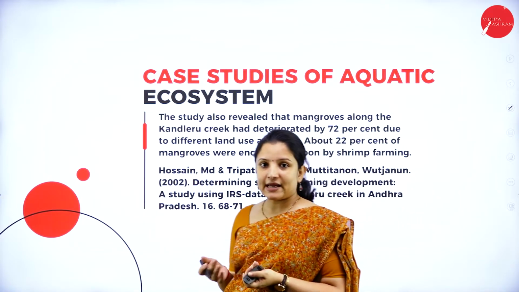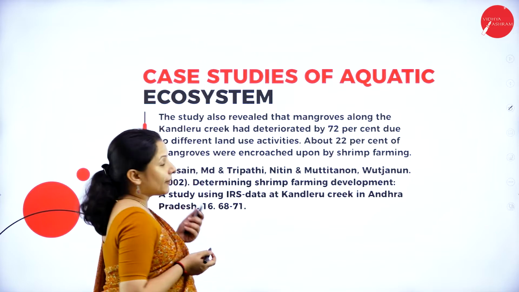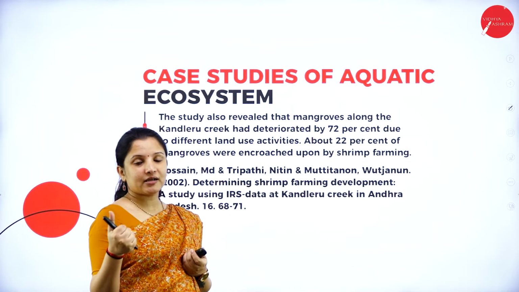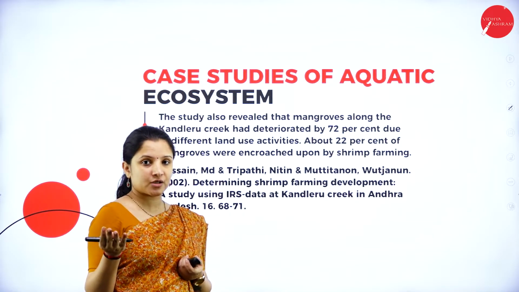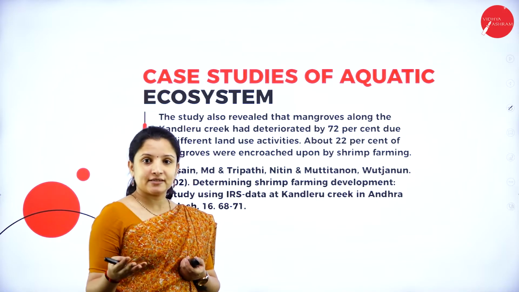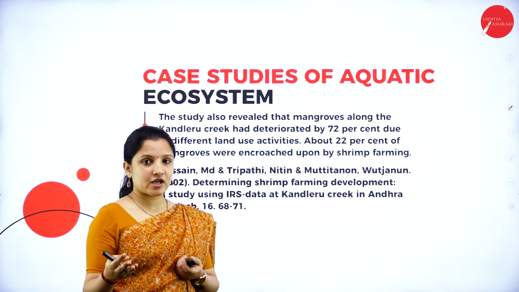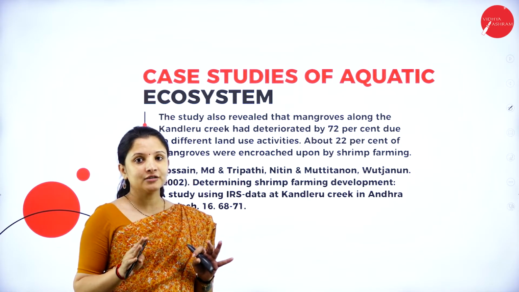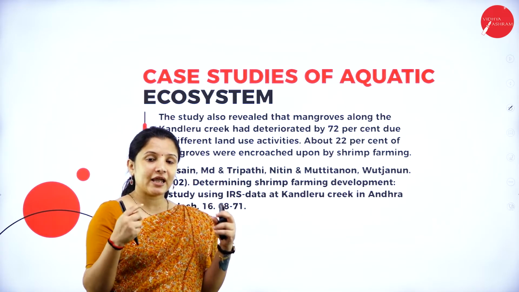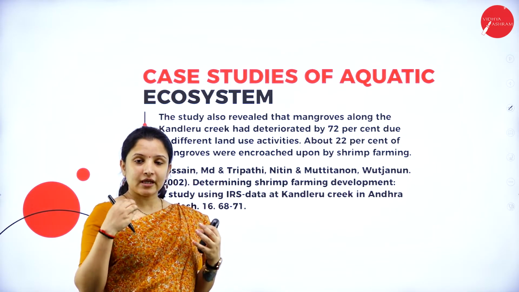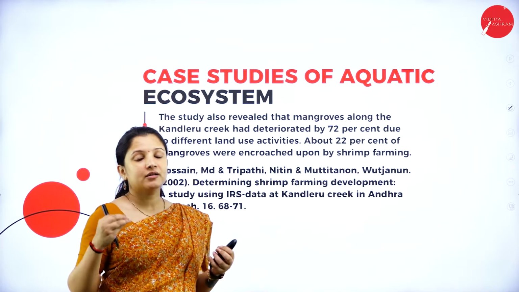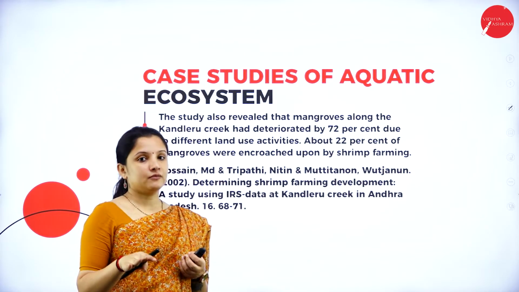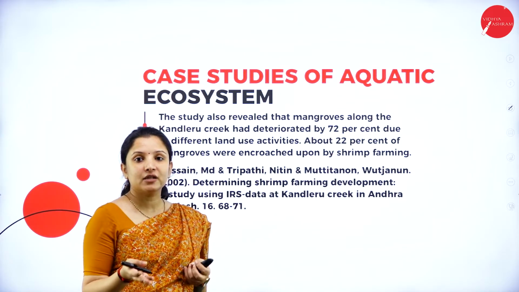So what was the exact finding? The study revealed that in Kandleru Creek they went in for intensive shrimp farming, which led to an increase in nitrogen content in the lake, and therefore eutrophication of the lake. Eutrophication, I can call it the death of the lake. Why? Because if eutrophication occurs, then the lake will start to rot. So it will lead to the death of all the other aquatic habitat organisms in that particular lake.